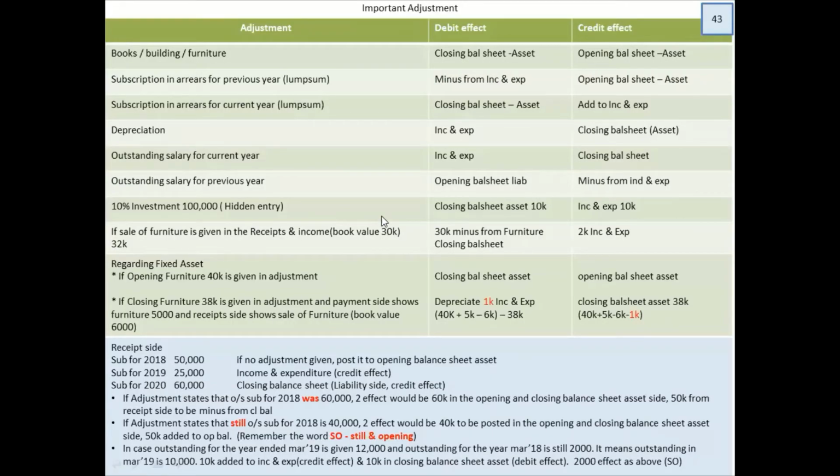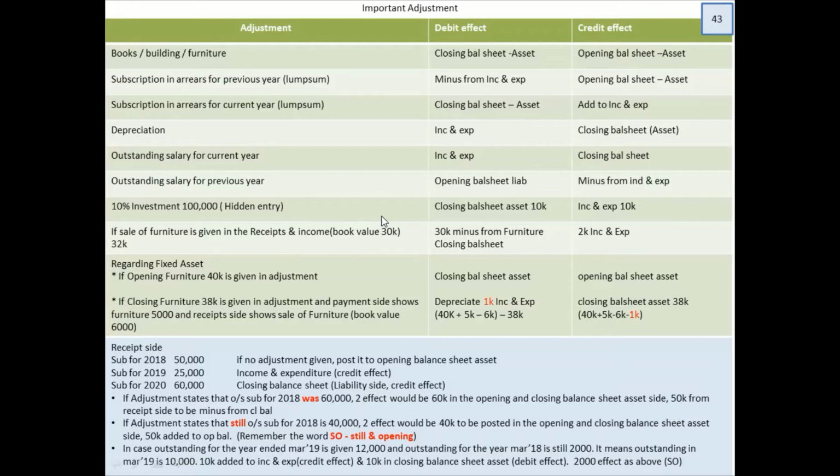The next slide is all about the adjustments. Every item which is written there could be an adjustment of the sum. Let's say the adjustment states books, building or furniture value 10,000. What are the two effects? Both are capital nature. You have to give a debit and credit effect, right? So you will post it in the asset side of the opening balance sheet as well as the closing balance sheet. So when you post something in the asset side of opening balance sheet, you give a credit effect. And if you post it in the closing balance sheet asset side, you give a debit effect. I hope this part is clear.